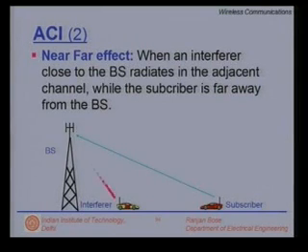On the other hand, the interferer, which happens to be located much closer to the base station, is radiating in the adjacent band, and because of the imperfect filters, a lot of energy is leaking in, a lot of high energy. In fact, in the next slide we will see what could be the relative strength of the interfering signals with respect to the desired signal. So, what should the base station do? It should invest in making much sharper band pass filters. That is where we have to work.